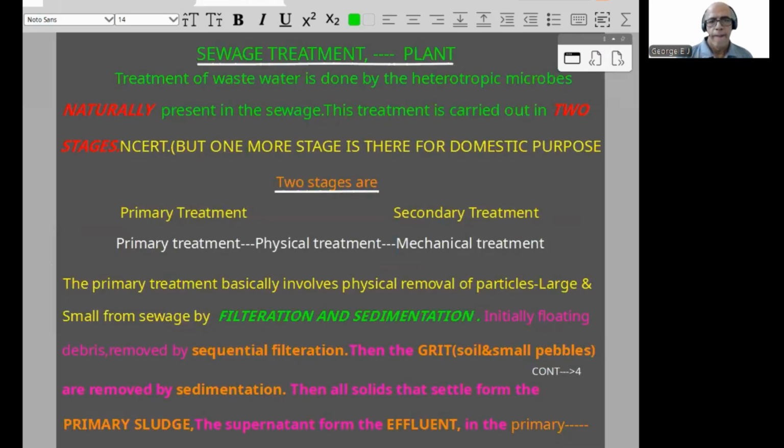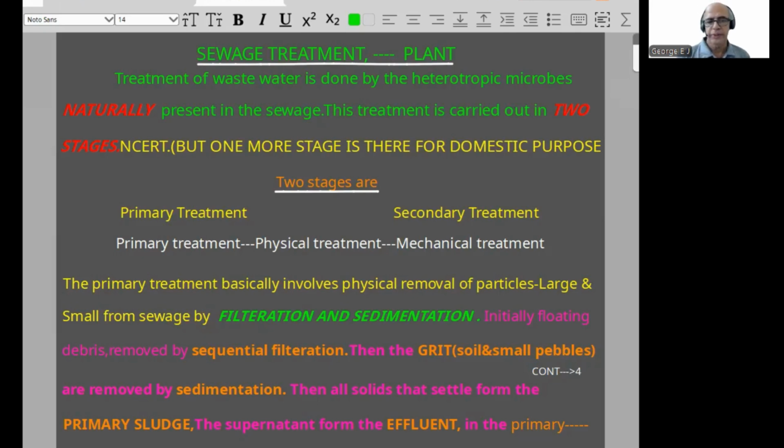Yeah. It is mainly started with, or done by, heterotrophic microbes naturally present in the sewage. Then two phases according to NCERT. For domestic purposes, one more is needed, but that is not directly mentioned in NCERT. NCERT has two phases: primary and secondary treatment. Primary treatment, synonym.